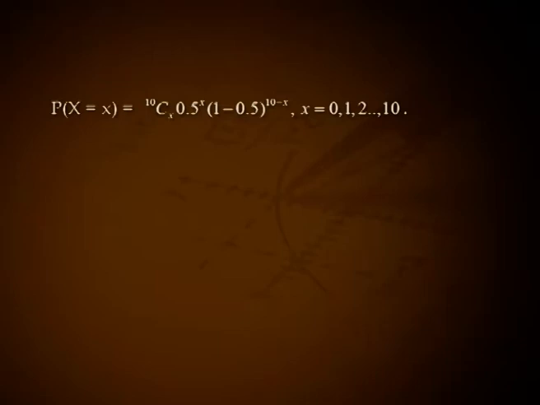For example, suppose 10 students are tossing unbiased coins. To find the probability that at least 2 of them resulted in heads, here let X denote the total number of heads out of these 10 tosses of unbiased coins. The probability of getting a head is 0.5 for all the coins and the tosses are independent. So, X is like the total number of heads when an unbiased coin is tossed 10 times independently. Hence, P(X = x) = 10Cx 0.5^x (1 − 0.5)^(10−x) for x = 0, 1, 2, ...